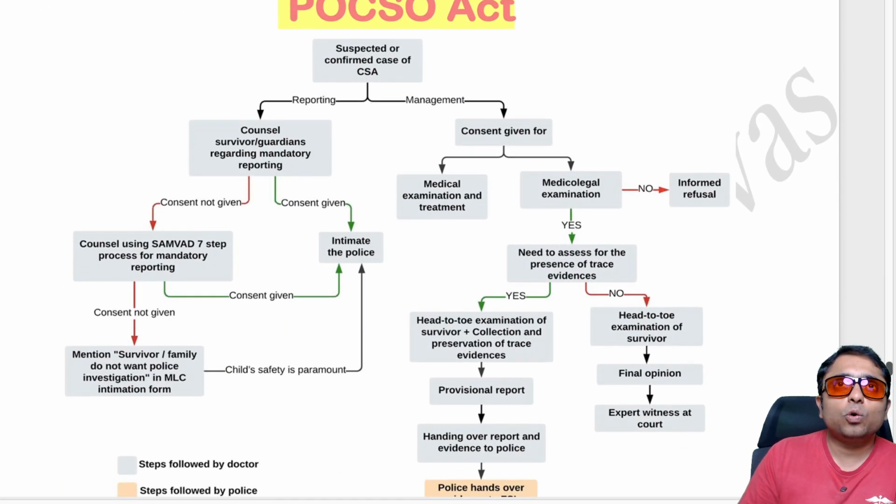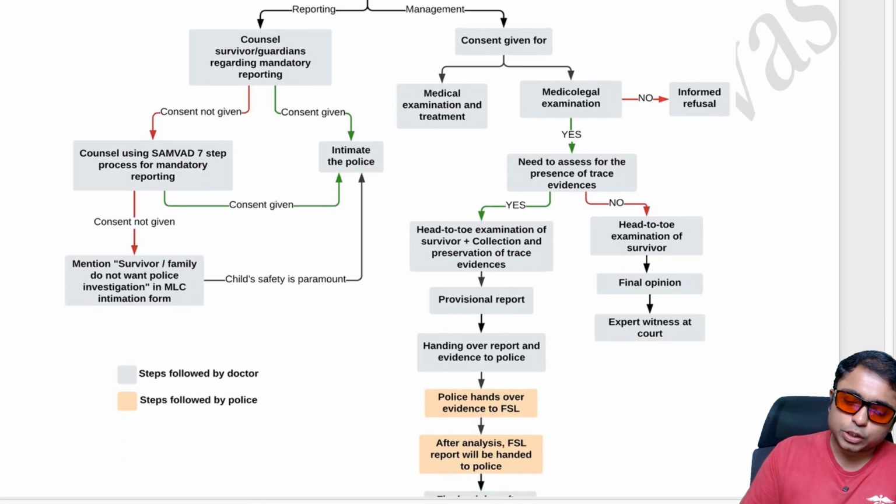And this is the flow chart which has to be followed in the cases of child sexual abuse. The flow chart is very lengthy, so you can just check it out, or I will put the image in the Telegram and also in the WhatsApp channel and on the groups. So the links are there in the description. You can check out and you can join them.